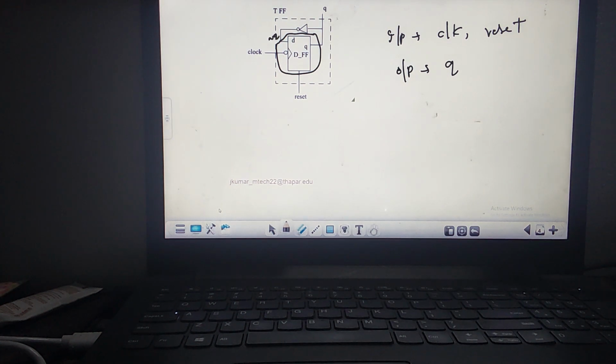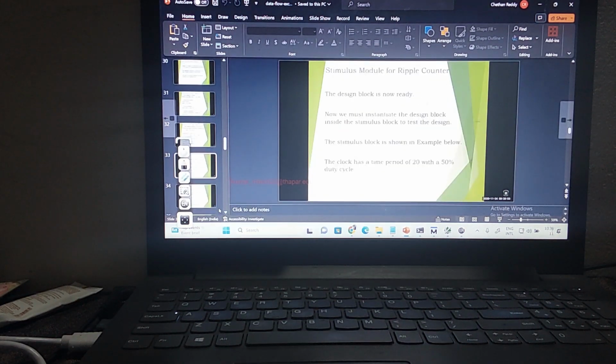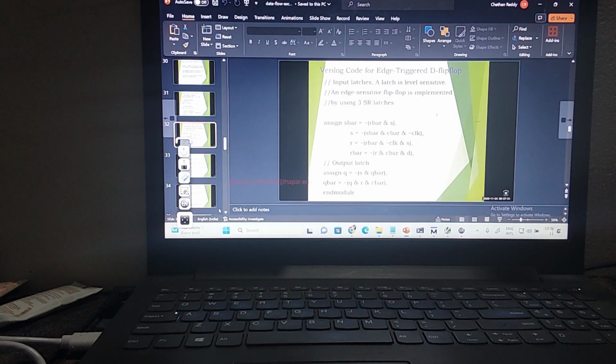D is not of Q. Correct? And then what is the output of this T flip flop? Q. Correct? Q is the output. Then input is nothing but 1. Output is Q, input is not of Q, and then clock and reset. So this is my D flip flop. Now we have modeled this D flip flop, with R bar, S bar, correct? Using the data flow modeling technique. Negative edge triggered D flip flop.